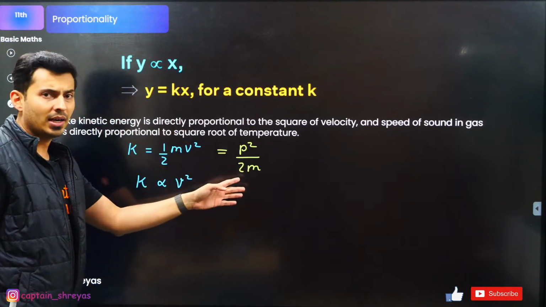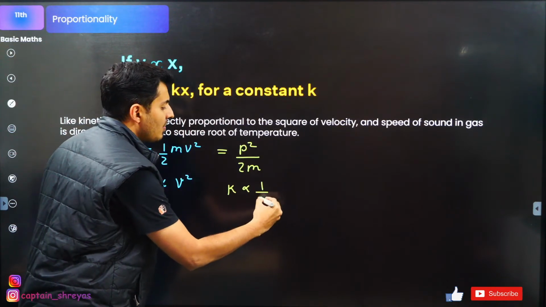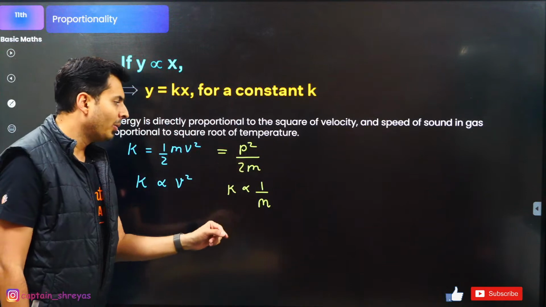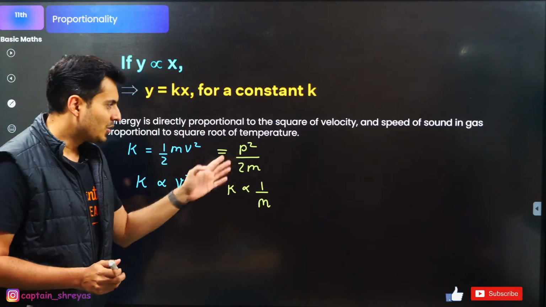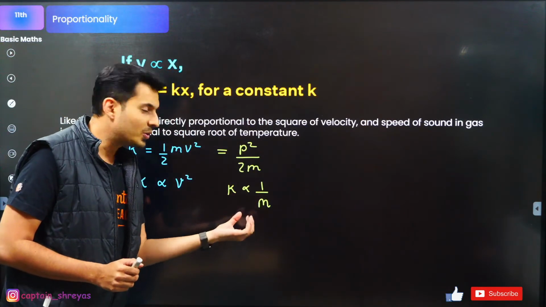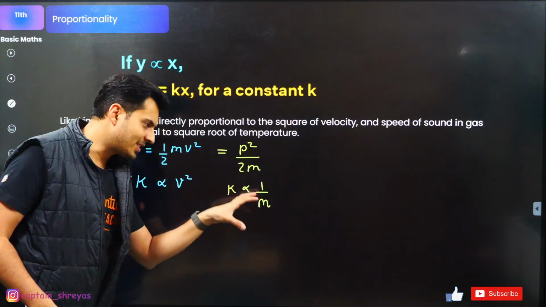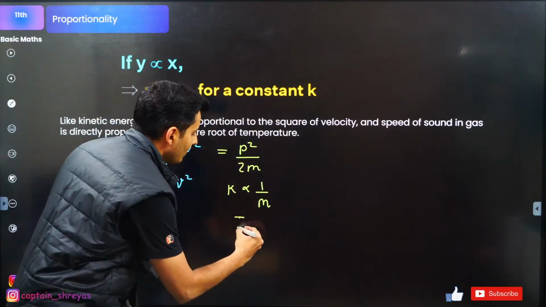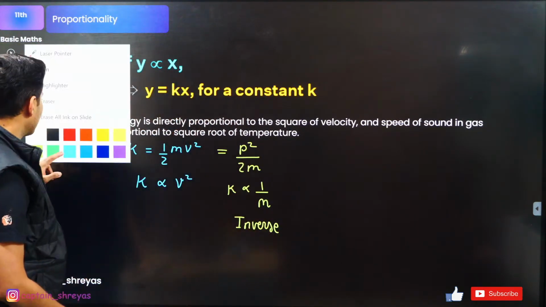If you look at this formula, the kinetic energy is inversely proportional to the mass, assuming the momentum is constant. If momentum is constant, kinetic energy is inversely proportional to the mass. So if you use this formula, what this tells you is that if mass increases, kinetic energy decreases. If mass decreases, kinetic energy increases. So this is nothing but an inverse relationship.